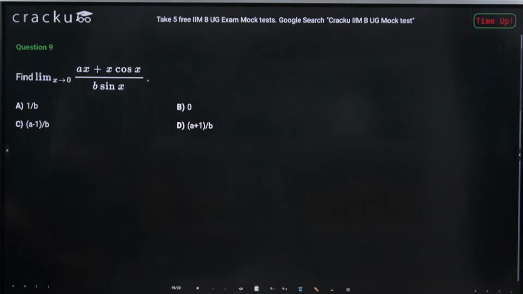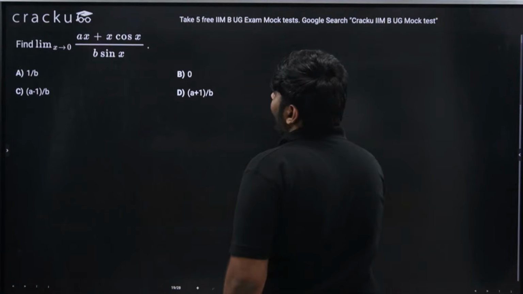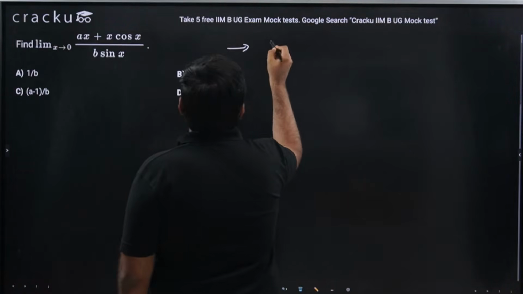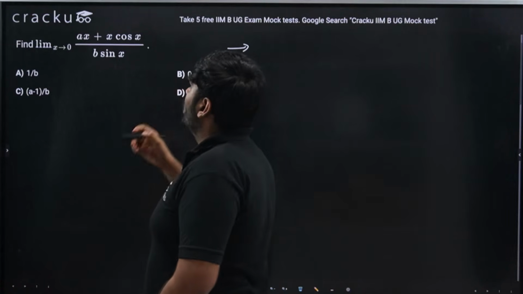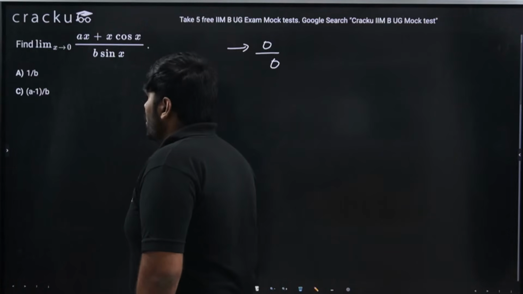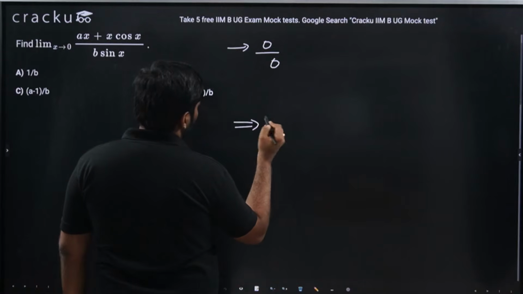All right. The time is up for this particular question. Let me solve this for you. Limit x extends to 0, ax plus x cos x by b sin x. What is this at x equal to 0? A into 0 is 0 plus 0 into cos 0 is 1. So this is basically 0 by 0 form. B into sin 0 is 0. So we have to simplify it. When it is 0 by 0, we have to figure out a way to solve this.